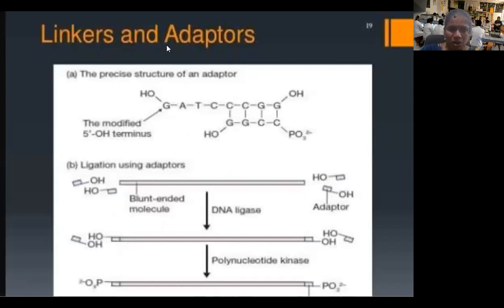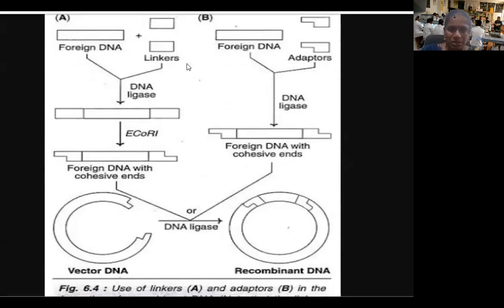I told you already about these linkers and adapters. Here also you can see the foreign DNA, and these are the linkers. These are linkers with sticky-end restriction sites. To this foreign DNA, you can add the linkers. I have used linkers of E. coli, that is EcoRI, restriction enzyme linkers. You know EcoRI gives a cut with sticky ends.